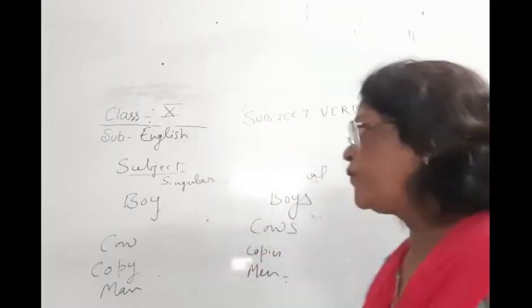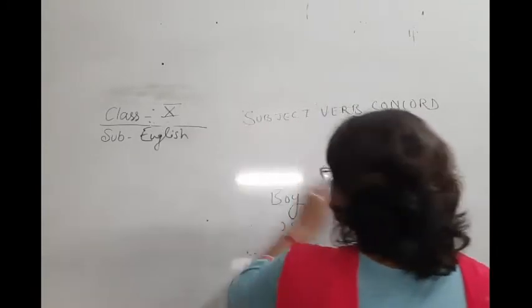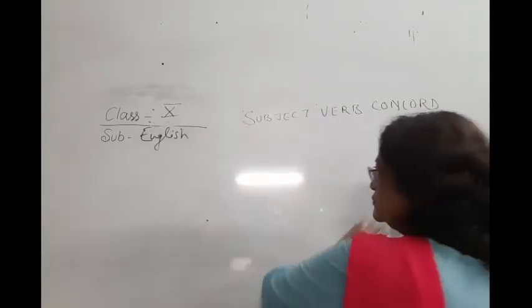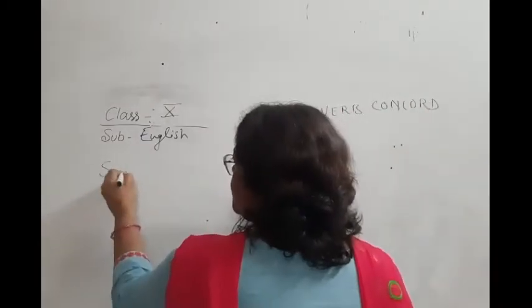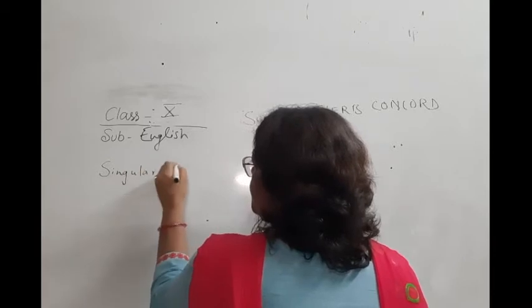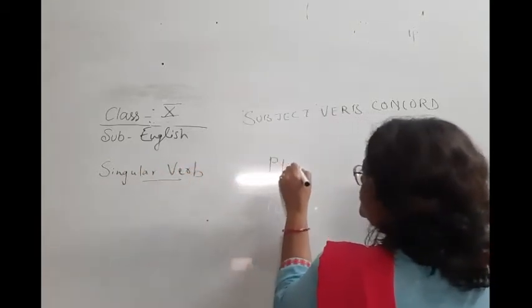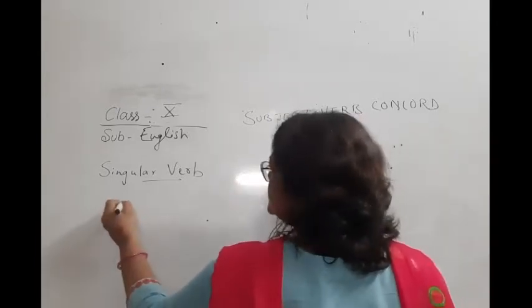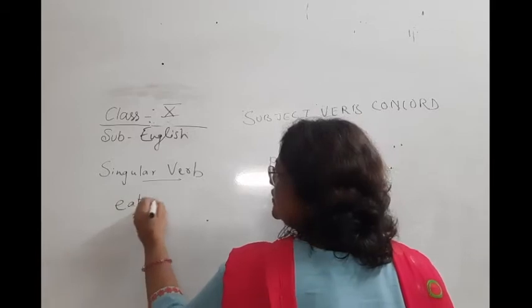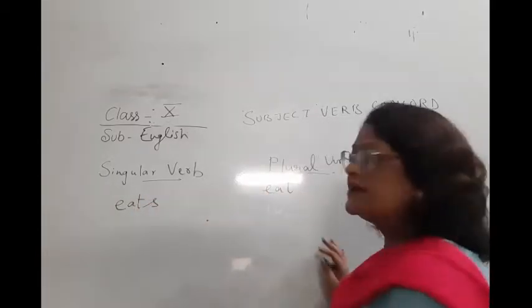In singular verb and plural verb, you have to see the difference. If it is eat, we will have s in eats, and in plural we will not add s.